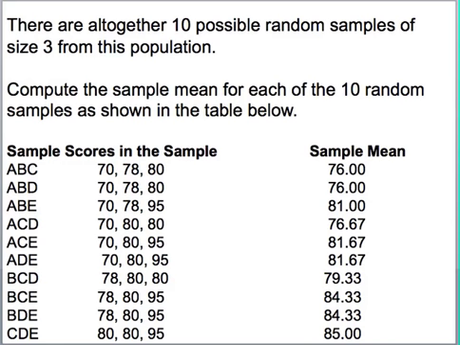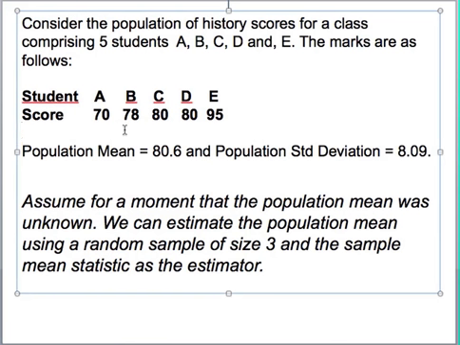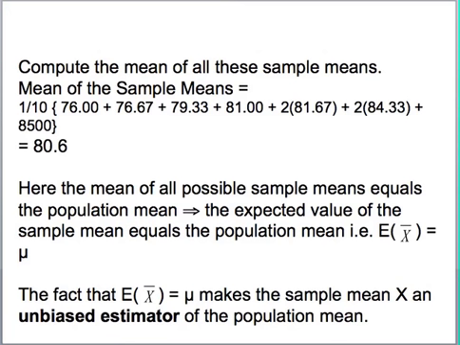Now, if you recall, when we had all the items in the population, the population mean was 80.6. And now when we take all the possible samples from the population and we find the mean of these sample means, we're getting the same 80.6. So here, the mean of all the possible sample means equals the population mean, right?